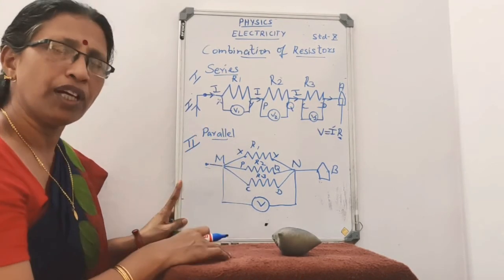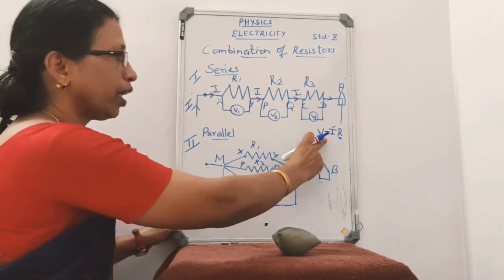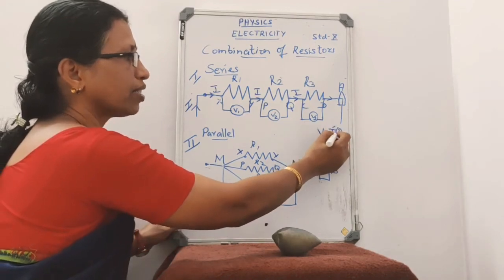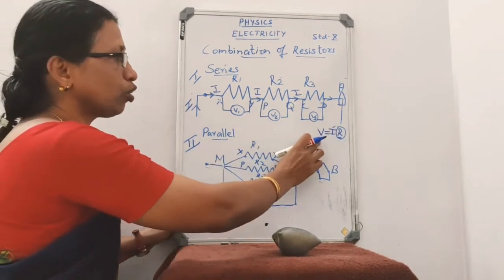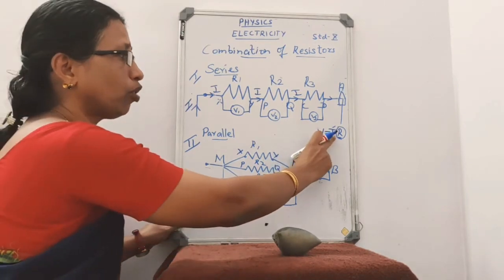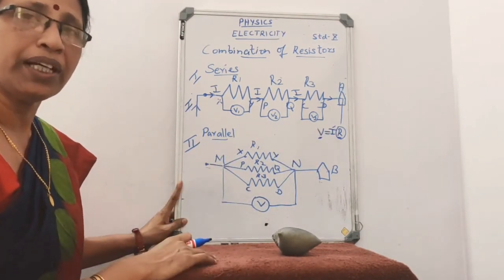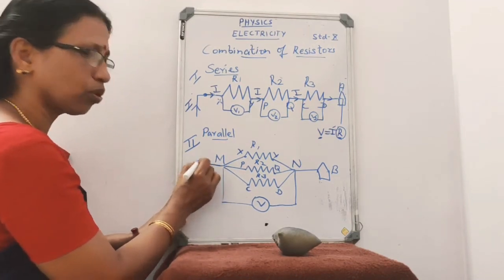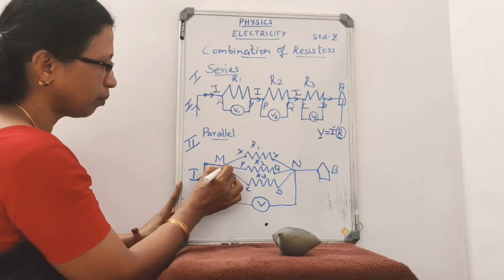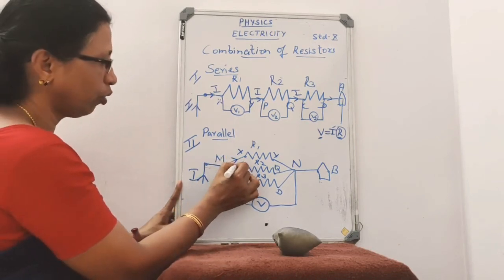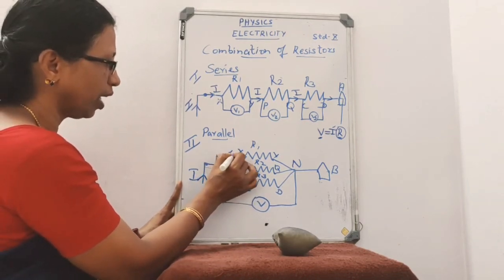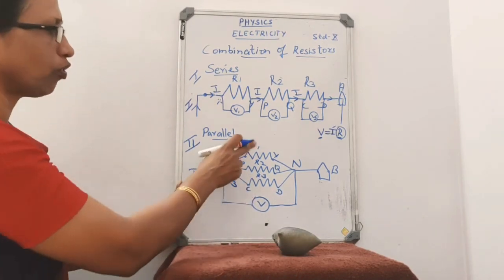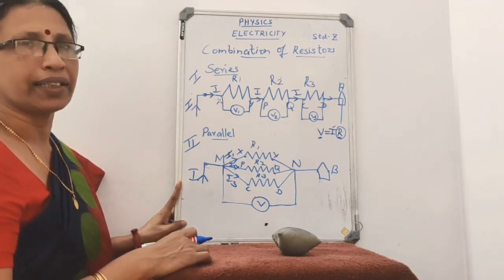Here also the values of the resistors are different. According to Ohm's law, V is equal to IR. So V is the same here, R is different, isn't it? So to maintain V constant, the amount of current flowing through the three resistors will be different. If I amount of current is flowing through the circuit, when it reaches the common point M, the current flowing through the three resistors will differ. Let it be I1, I2 and I3. Different amounts of current will be flowing through the three resistors.